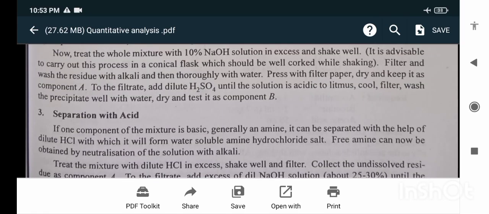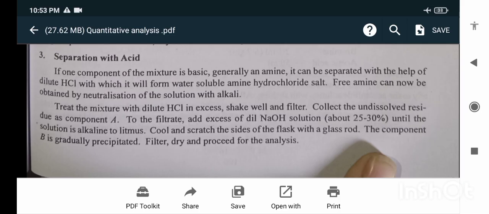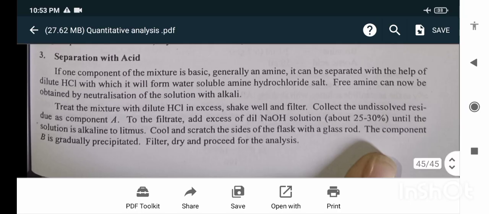Separation with the help of dilute HCl, with which amines will form water-soluble amine hydrochloride salt. Free amines can now be obtained by neutralization of the solution with alkali. Treat the mixture with dilute HCl in excess, shake well and filter. Collect the undissolved residue as component A. To the filtrate, add excess of dilute NaOH solution, about 25 to 30%, until the solution is alkaline to litmus. Cool and scratch the sides of the flask with a glass rod. Component B is gradually precipitated. Filter, dry and proceed for the analysis.